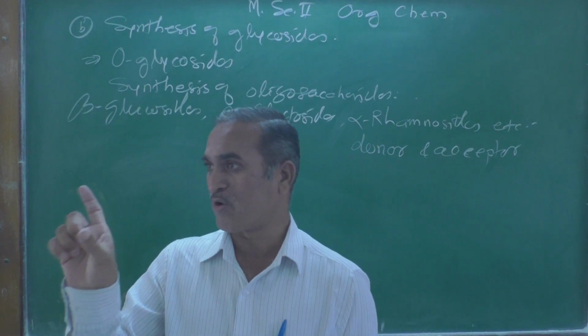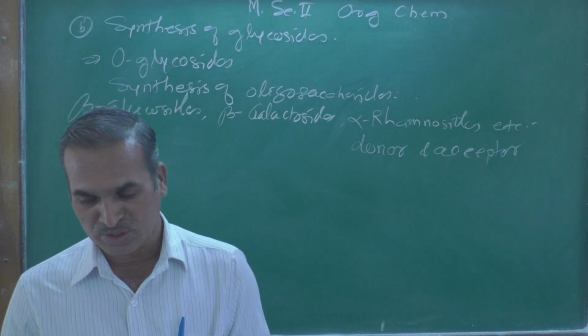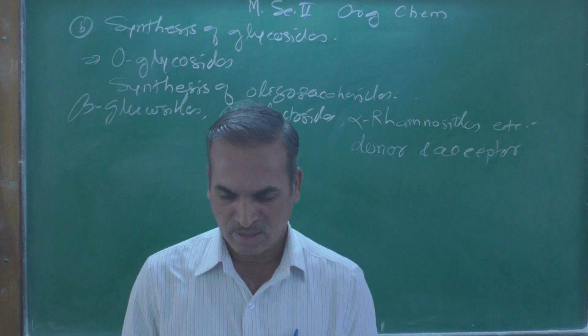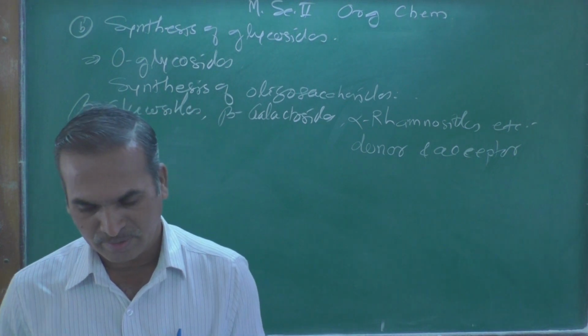It is essential for the formation of the glycosidic linkage or glycosidic bond.